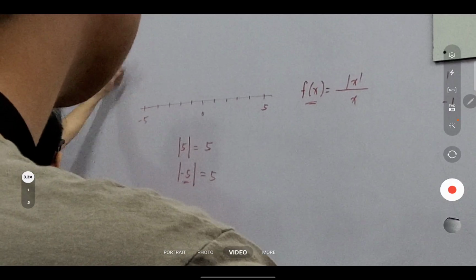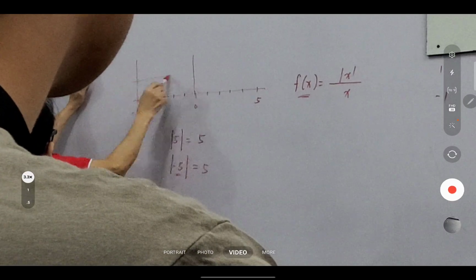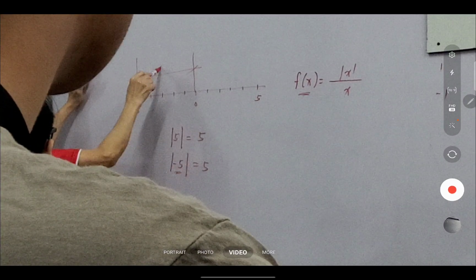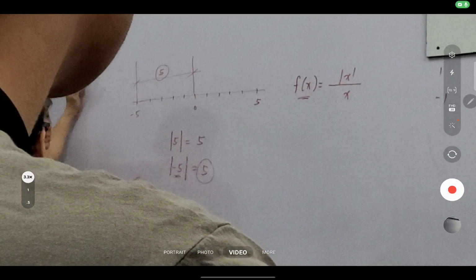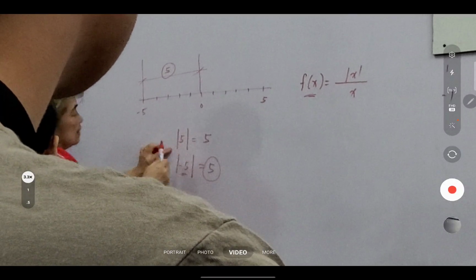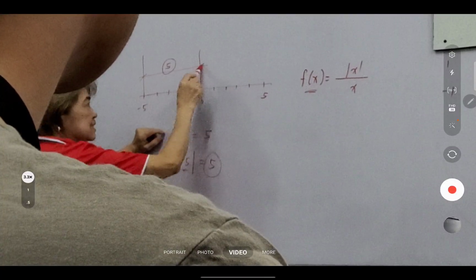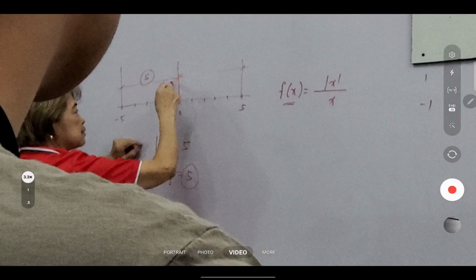And this gives you what? So ito yun. Right? Now, when we solve for the absolute value of 5, we are actually measuring the distance of 5 from 0. And that's this distance here. So that gives you what? 5. So kaya parehong positive 5. Did you get it? Okay.